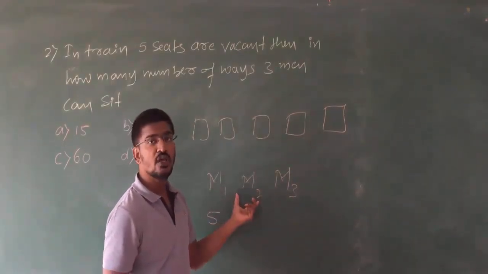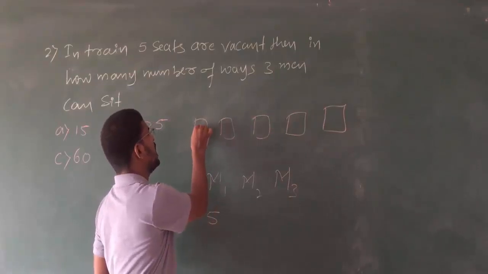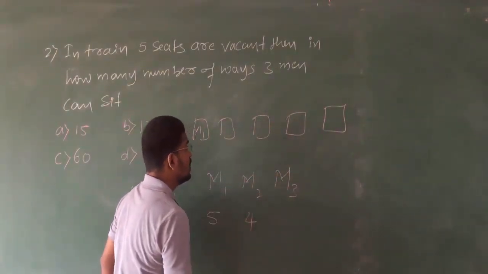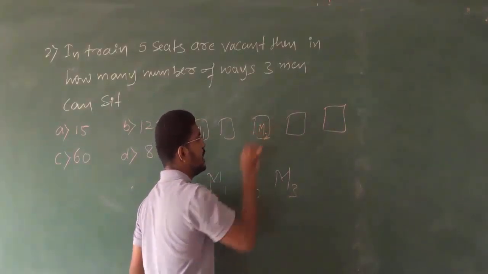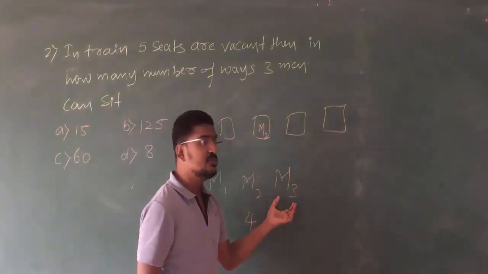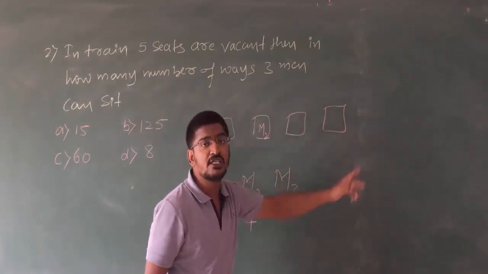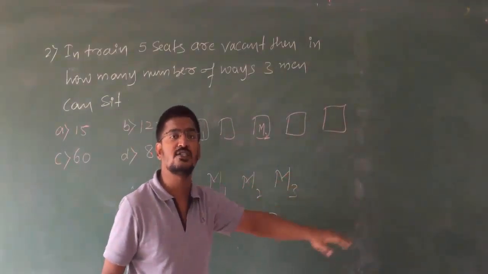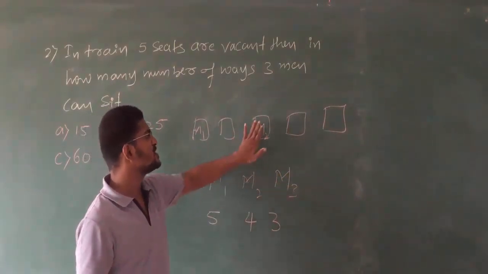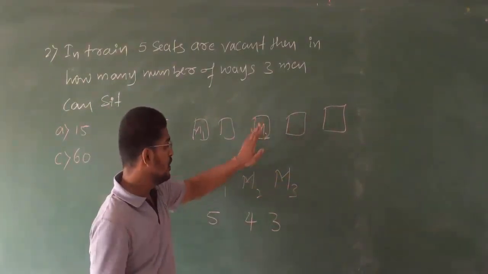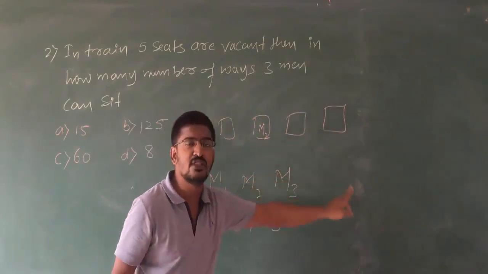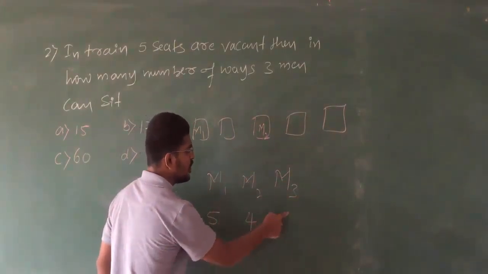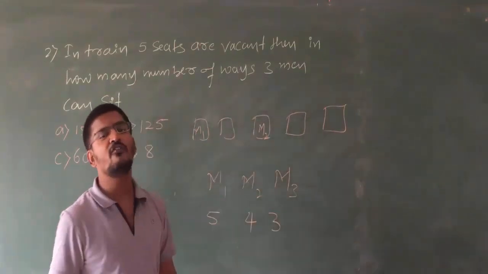For M2, if M1 is placed here, he has 4 choices. Let us take M2 is placed here. Now M3 has 3 choices. Clear? M3 has 3 choices, because if M1 is placed, they will remain with 4 choices. If M2 is placed, he will remain with 3 choices. So totally M1 has 5, M2 has 4, M3 has 3 choices.